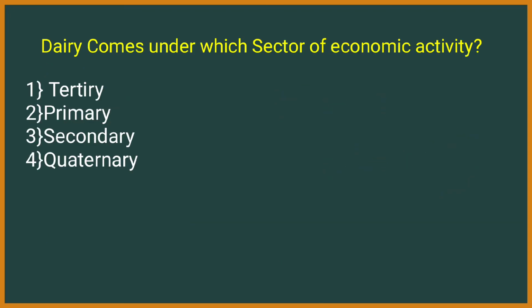Next, dairy comes under which sector of economic activity? As in the previous question we have seen that mining is considered a primary activity, in the same way, where does dairy fit? Option 1 tertiary, second primary, third secondary, and fourth quaternary. Here the answer is primary. Even the dairy sector is considered a primary sector of the economy. This was asked in SSC. I don't know the year, but it was asked in SSC.